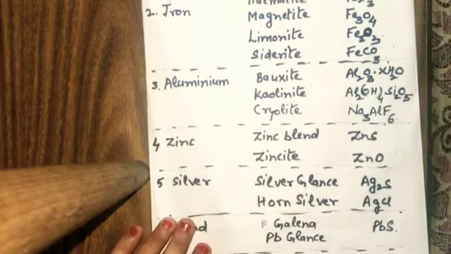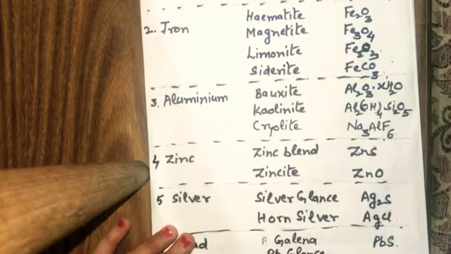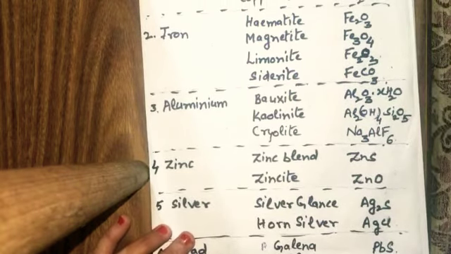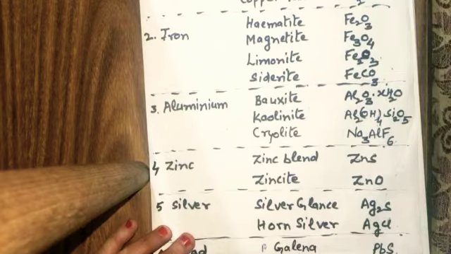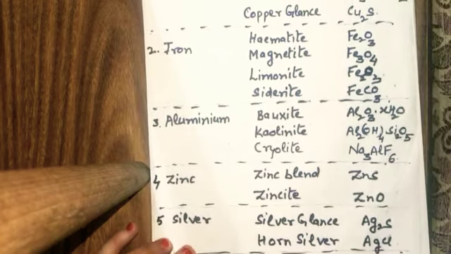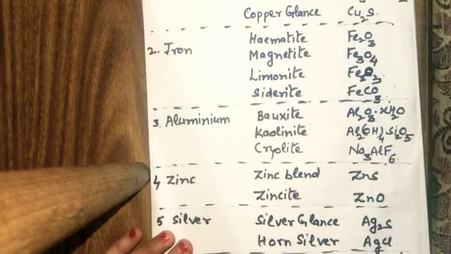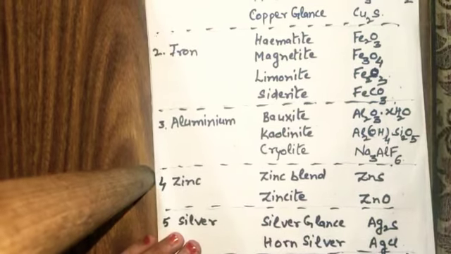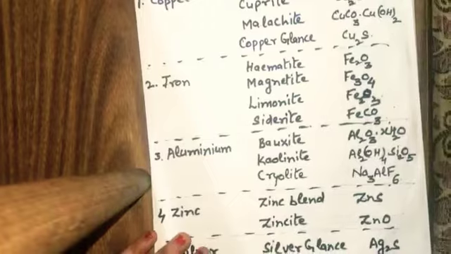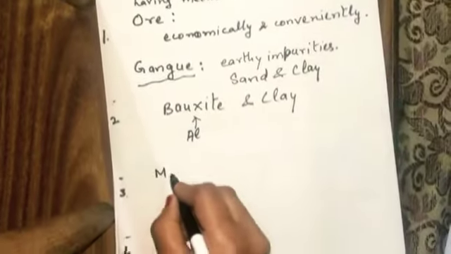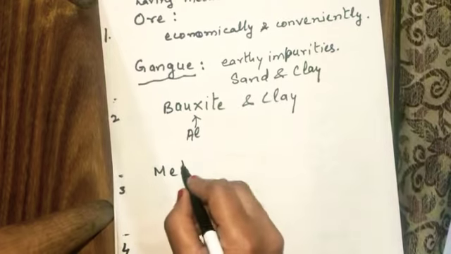Now the next process, how we have to extract the metals from the ores, and the process is known as the metallurgy. Now metallurgy requires 4 steps.